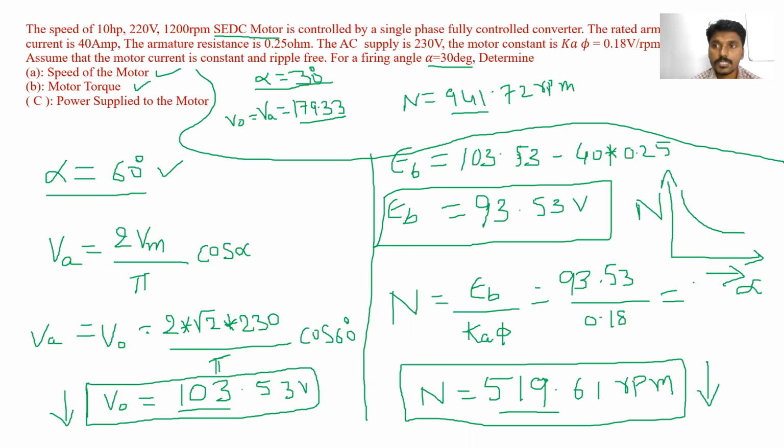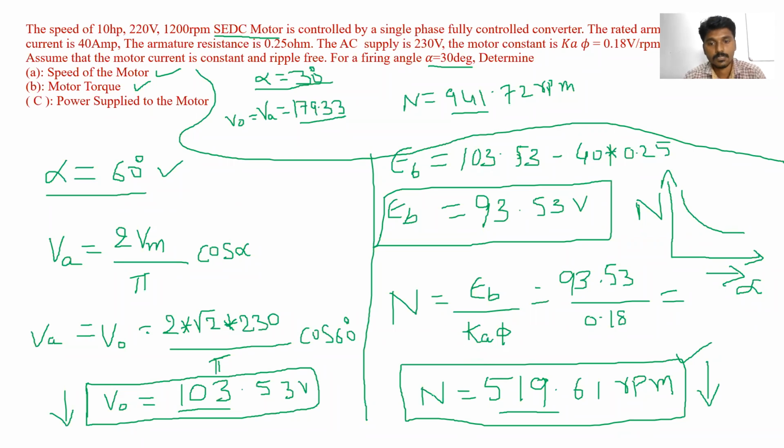Is it right? So now I think all of you got the importance of firing angle in these converters. Is it clear? So this is the drive, means the speed of the DC motor is controlled using the power electronic converter. For example, a rectifier: by varying the firing angle, the speed of the motor is controlled. This is called the drive.